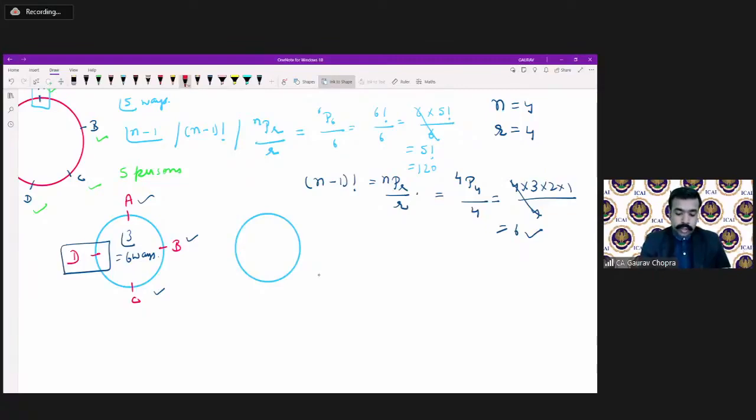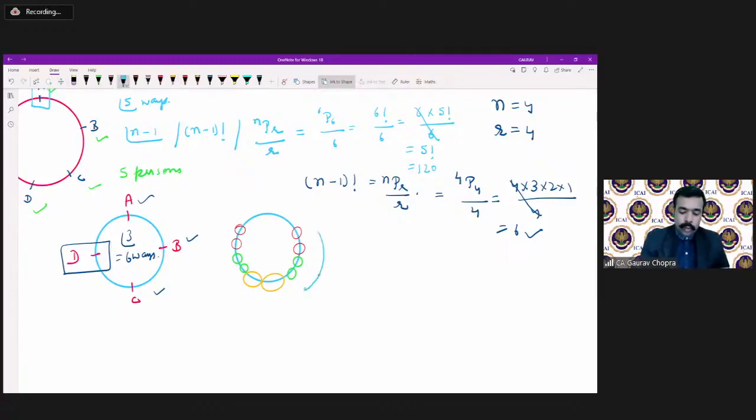Here we have 2 red, then 2 green here and also 2 green here, then 2 yellow here. So when we see it from clockwise or anti-clockwise, they are both the same.